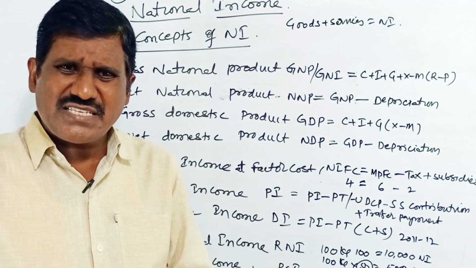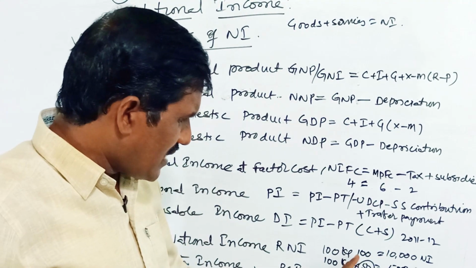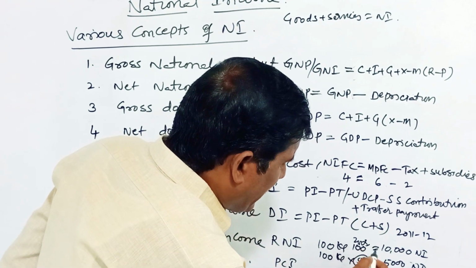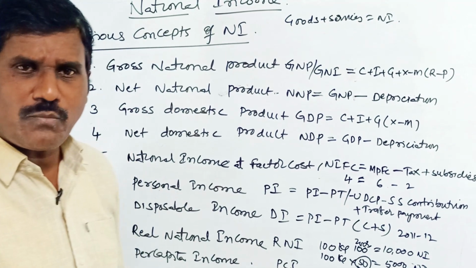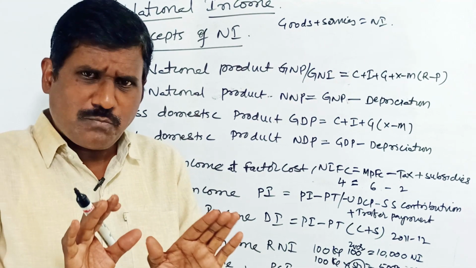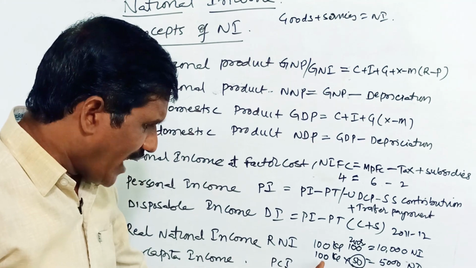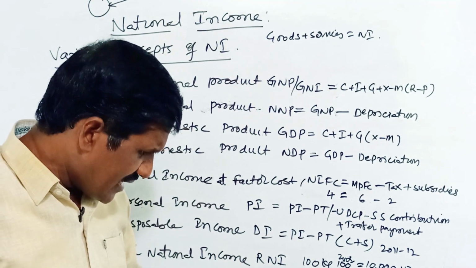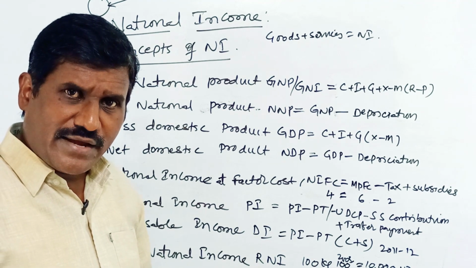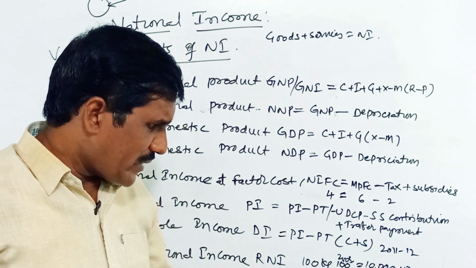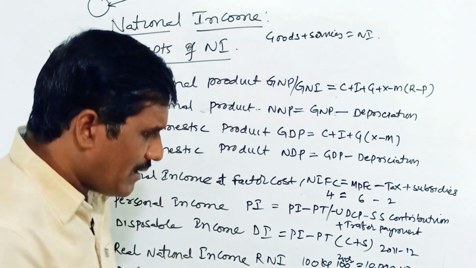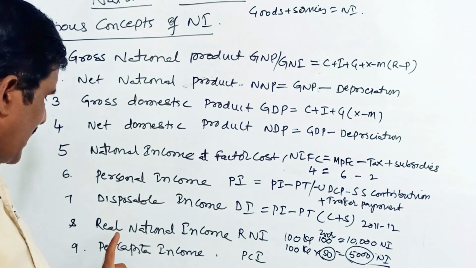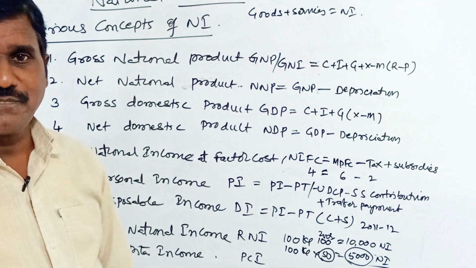If the prices increase, that is not a change in national income. Why? Because here the price is 100 rupees, and it may increase to 200 or 300 or fall down. So changes in prices are not taken. Only the changes in the real output and the base year price are taken when we calculate the income. The 5,000 is the national income. This is called the real national income.